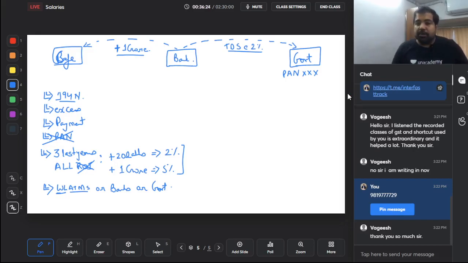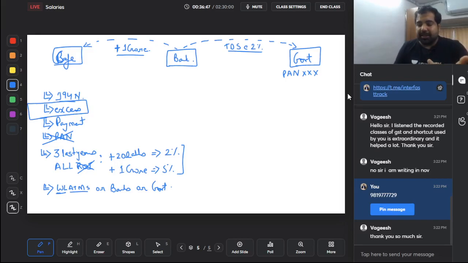Because they don't know how much you have deducted. So 194N is TDS only on the excess amount above 1 crore at 2%, and if you have not filed your return for the last 3 years, then above 20 lakh at 2%, above 1 crore at 5%. White label ATMs, governments and other banks, no problem, only on payment basis. So that is the case here, and please remember, this is the exception. Only in this case it is on the excess amount, otherwise it is on the entire amount.